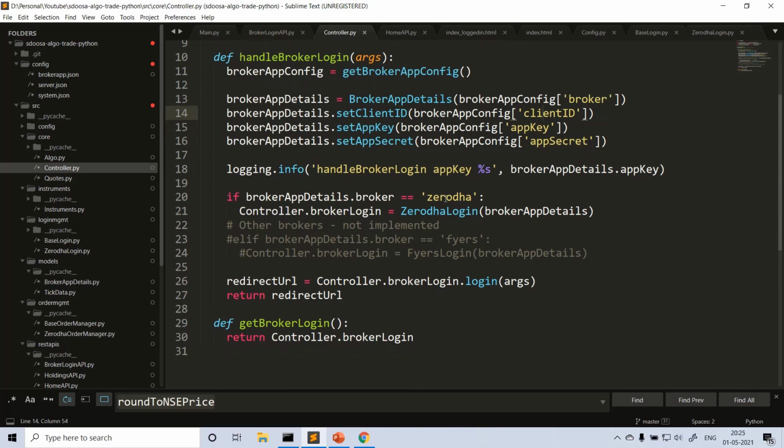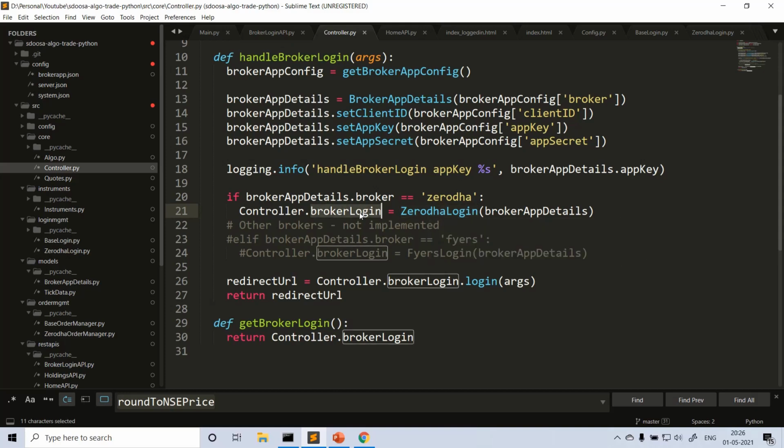And if the broker is Zerodha, you create an instance of Zerodha login, right? Other brokers are not implemented. If it is, let's say, 5paisa login, you need to write one more class and write the 5paisa broker specific login mechanism. Or in case you want to add another broker, like Upstox or Alice Blue, similar to that, correct? In this case, let's say the broker is Zerodha, I am calling the Zerodha login. This Zerodha login, I am creating an instance of.